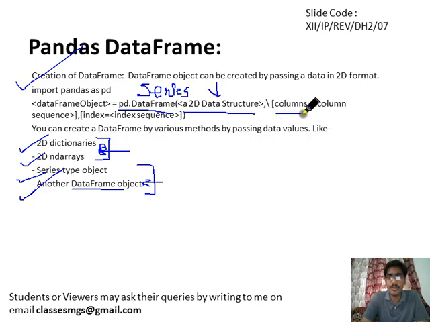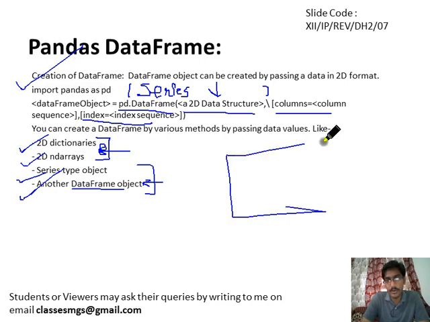Then we will pass the column index and then the row index. In a series object we directly pass the data and index, because a series doesn't have column indexes. But in a data frame we have both the column index and the row index, as we discussed in the previous slide.